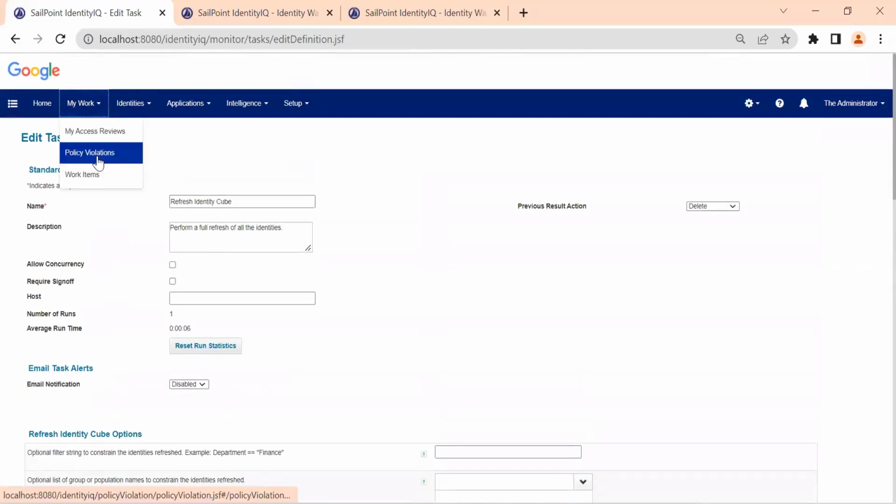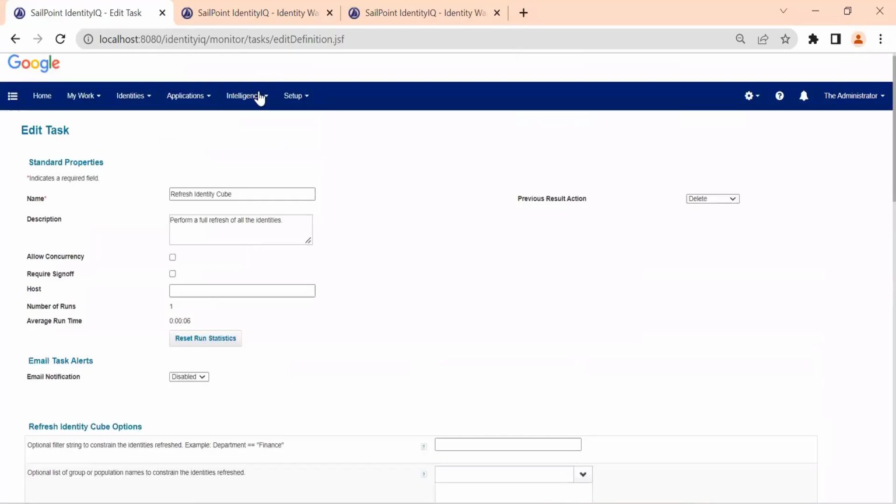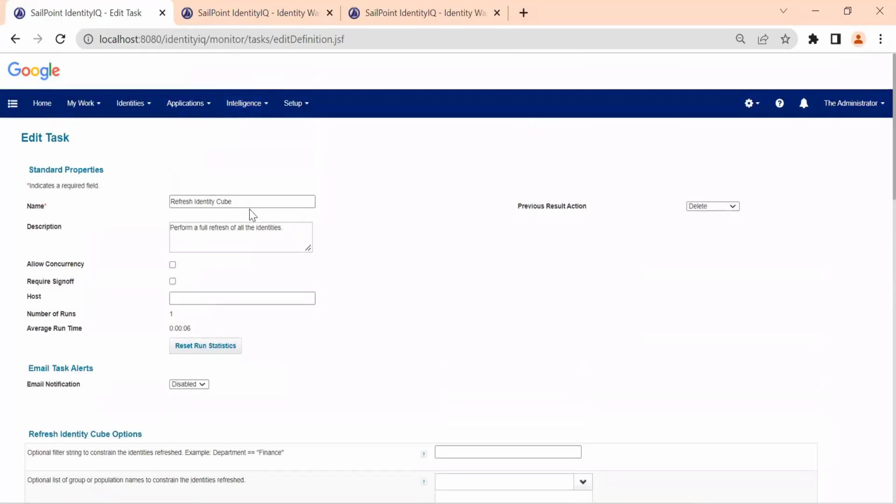For example, the access request. We have not covered access requests yet, so there are different processes that I'll show you within the SailPoint system. In order to update those processes and data, we need to run this refresh and dequeue task, which will refresh all the users here.